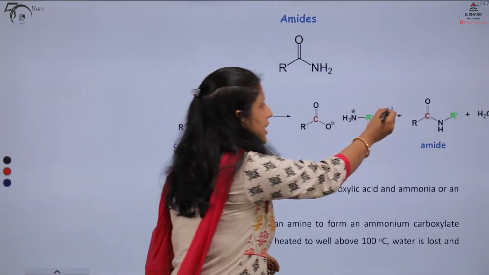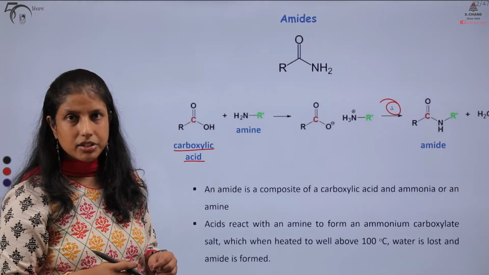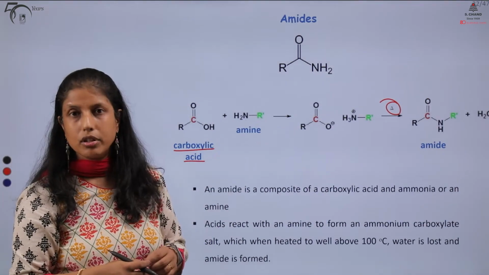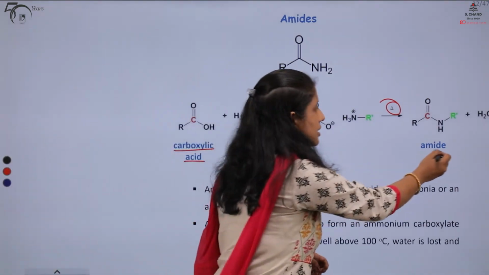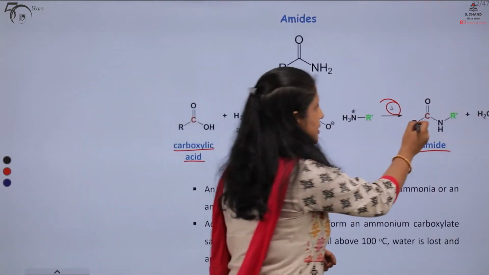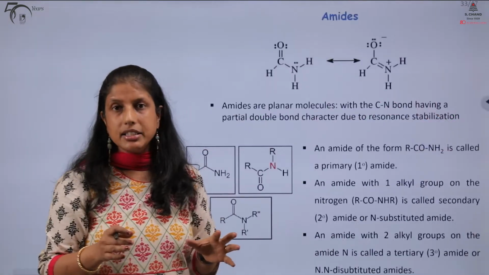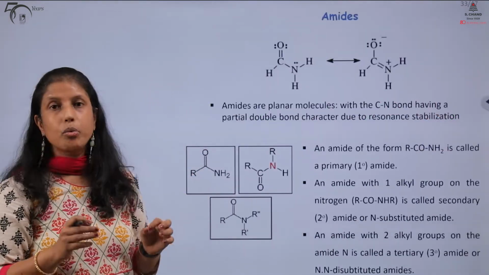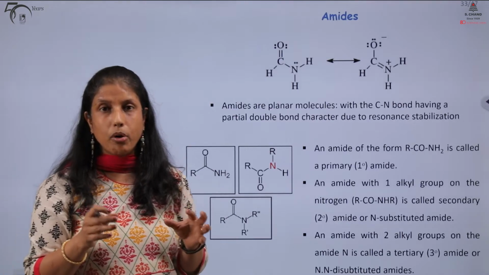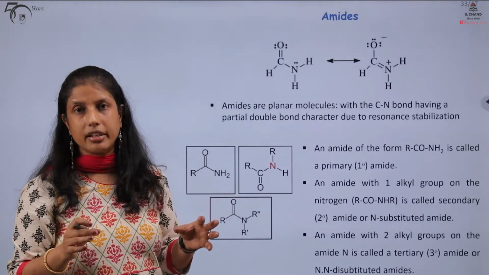When we heat this at high temperature, it undergoes dehydration. There is a loss of a molecule of water and it results in the formation of our amide. This is the basic amide functionality. Amides are planar molecules with the carbon-nitrogen bond having a partial double bond character.